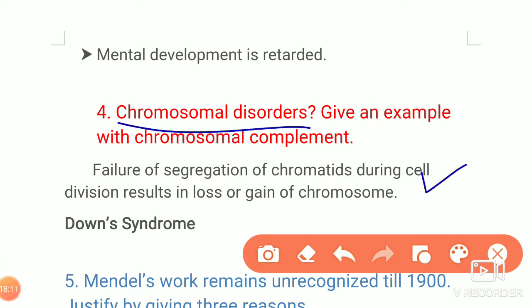First you have to write the definition. Then give an example with the chromosomal complement. ಅಂದರೆ ಎಕ್ಸ್ಟ್ರಾ ಕ್ರೋಮೋಸೋಮು ಯಾವುದ್ರಲ್ಲಿದೆ ಆ ಸಿಂಡ್ರೋಮ್ನ ಬರಿಬೇಕಾಗತ್ತೆ.